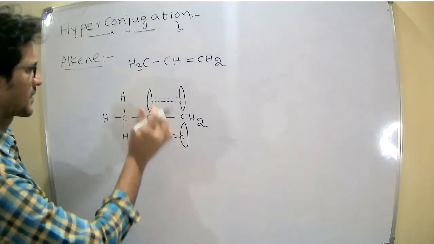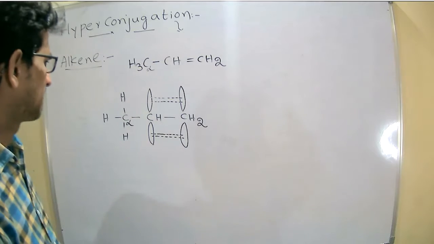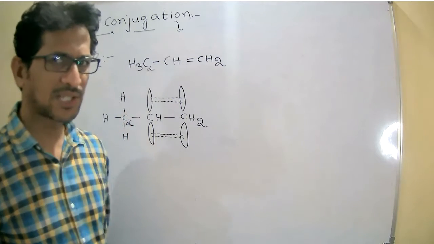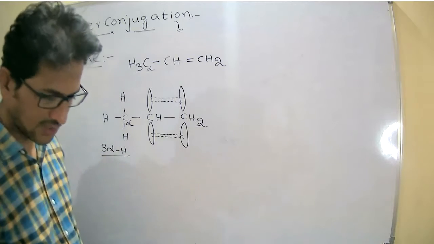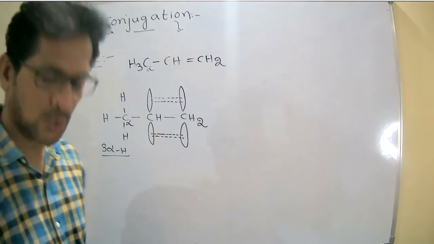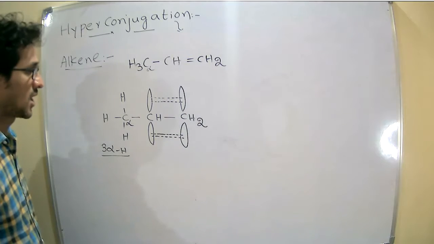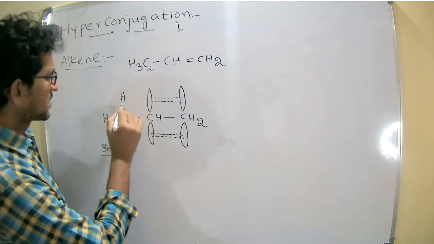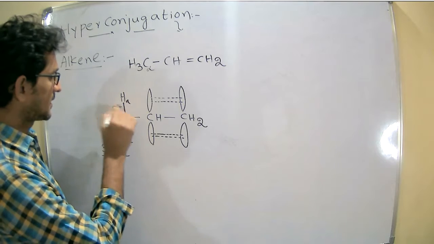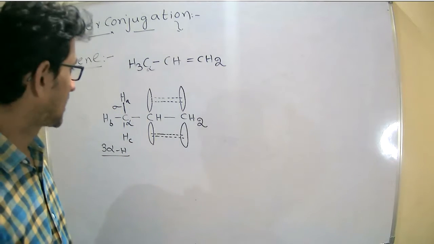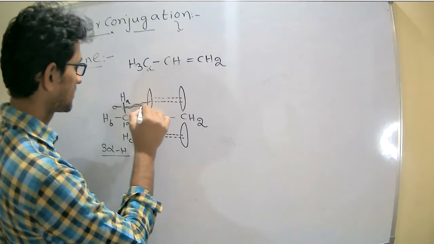Now see, this is the alpha carbon. These are the three alpha hydrogens. Once three alpha hydrogens are present, it must show the hyperconjugation effect. Now see how. First, what happens? Same here, HA, HB, HC. The sigma electrons between the carbon and HA will first overlap with the p orbital.